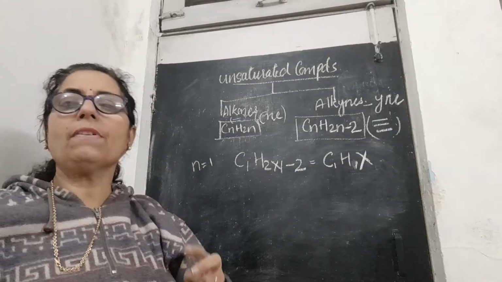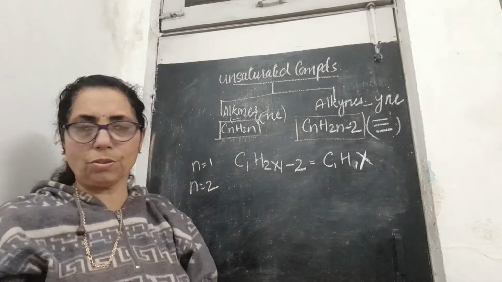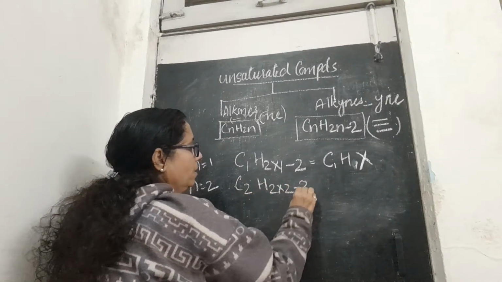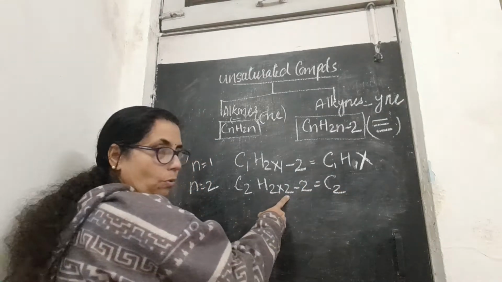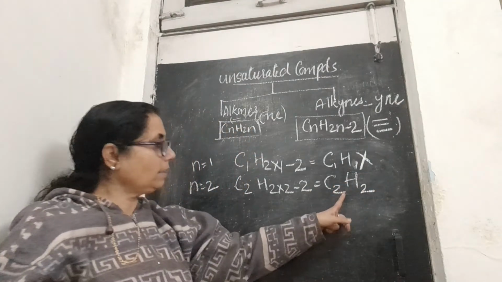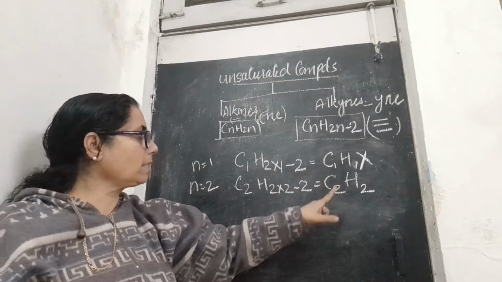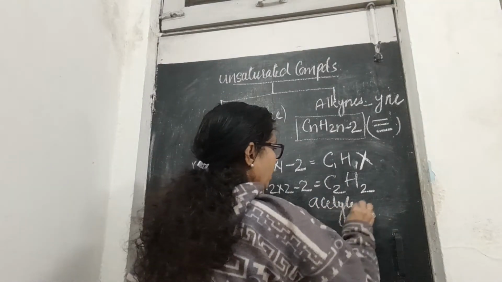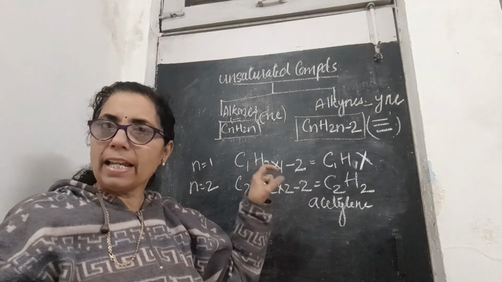Now we will talk about our first compound, when n is equal to 2. Using n equal to 2, that means C2 H2 into 2 minus 2. So what will you get? Carbon is 2 here, H is 2 twos are 4, 4 minus 2 is 2. H is equal to 2. This is the first member of the alkyne series, and its common name is acetylene. You can call it acetylene.